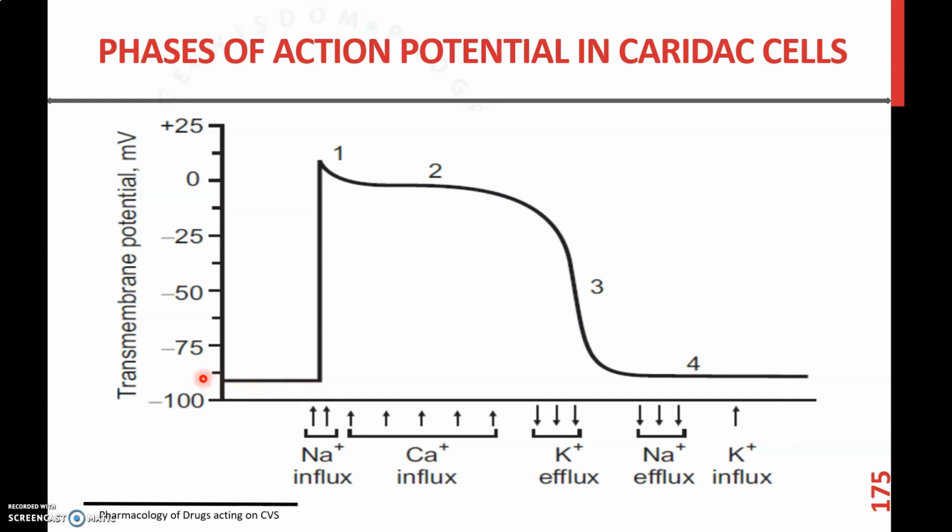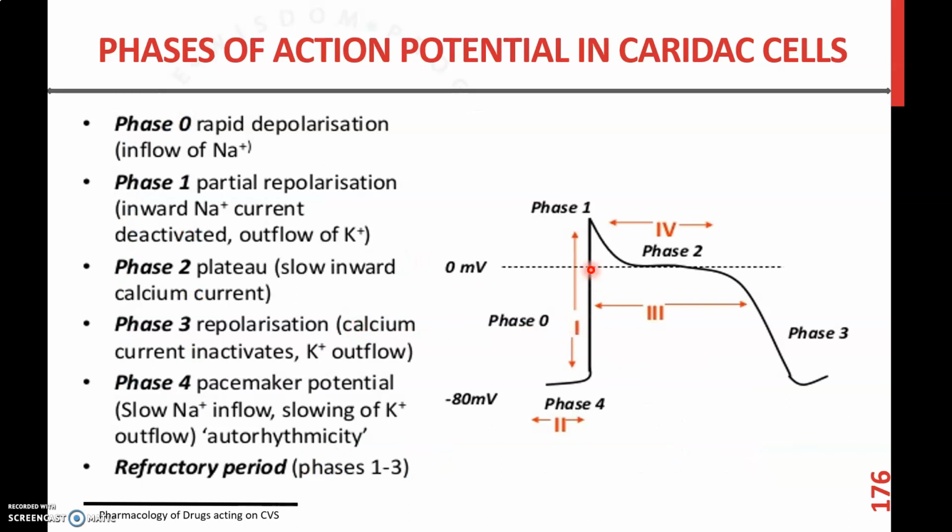There is a negative millivolt resting potential in the initial stage, then it leads to an increasing action potential up to positive 10 millivolts, and then it shows a plateau, then a decline phase, and then again a plateau stage. So it can be classified into phase 0, phase 1, phase 2, and phase 3.